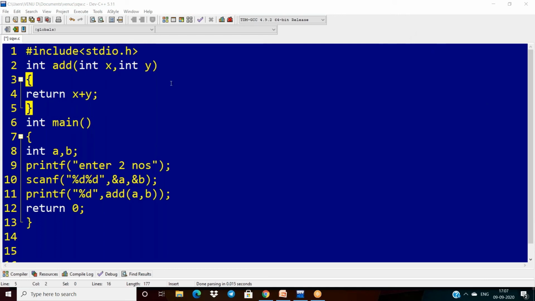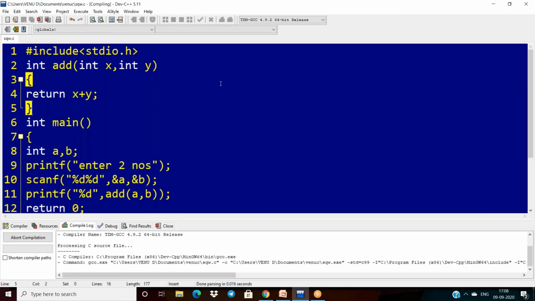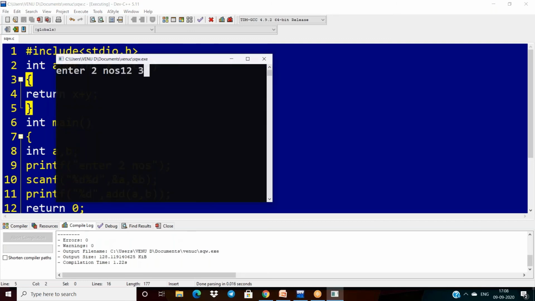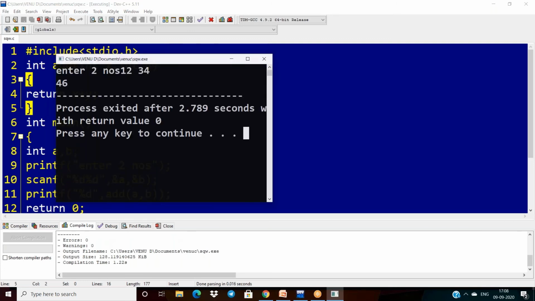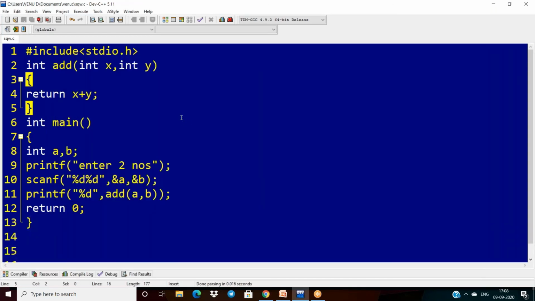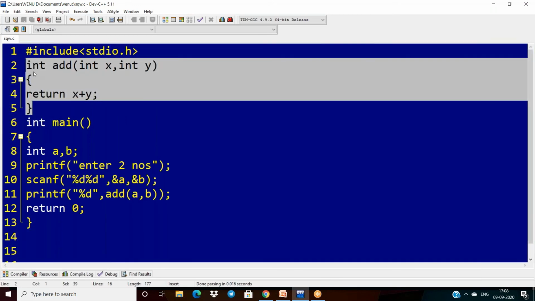Now if I execute this code, it will perfectly give the output 12 plus 34 is 46. It will not give any errors. For the first two or three programs, we are habituated to the function declaration. Once we are familiar with the function concept, you can use this approach. The most recommended one is this approach, because we are reducing the length of the code.